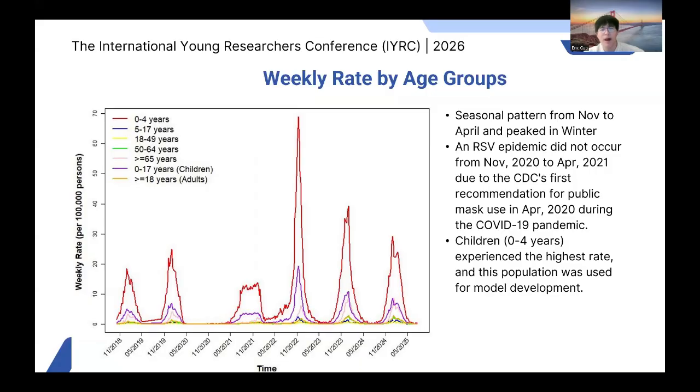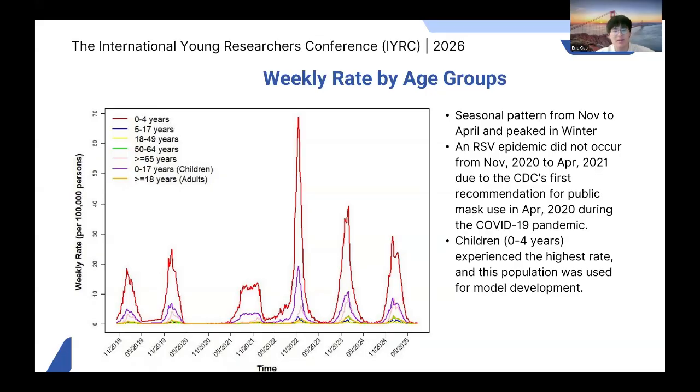However, the unusual pattern was observed during November 2020 and April 2021, which was that there was no RSV epidemic that year. This deviation was likely due to the fact that around that time, CDC first recommended a public mask mandate to prevent the COVID-19 pandemic, which also prevented the transmission of other airborne infectious diseases such as RSV.